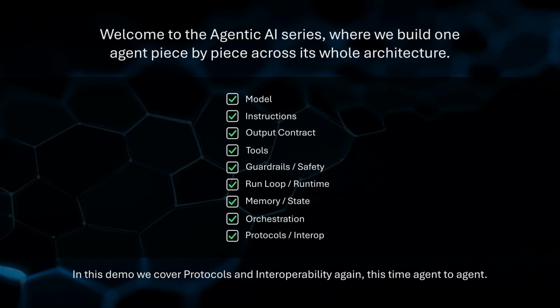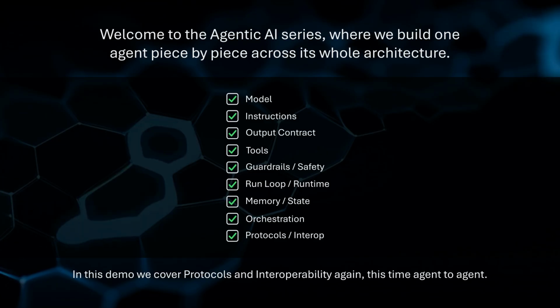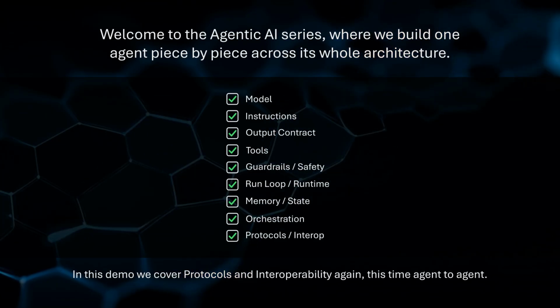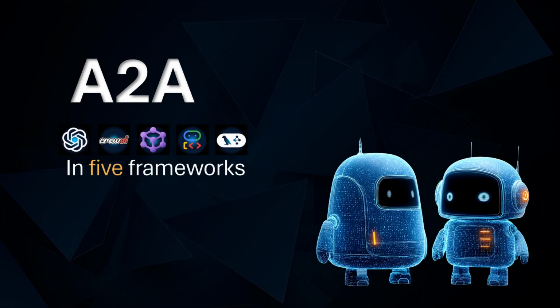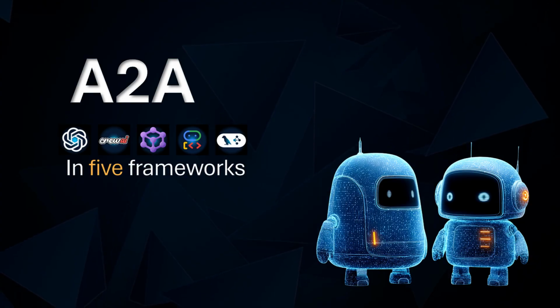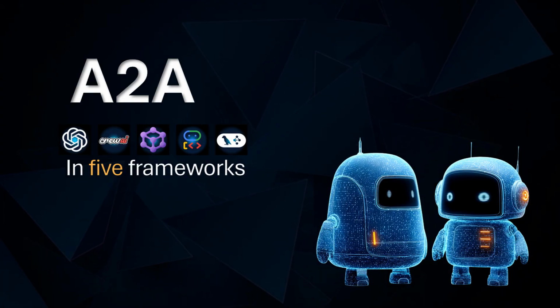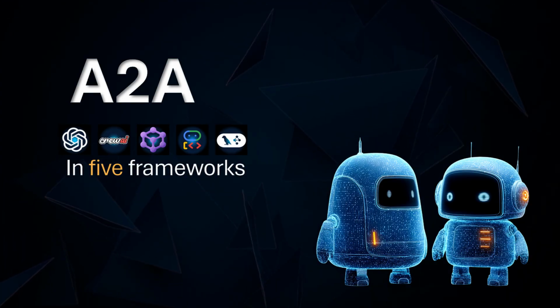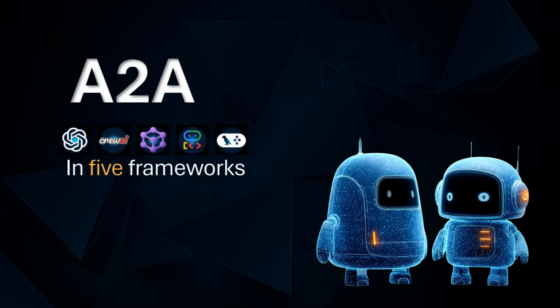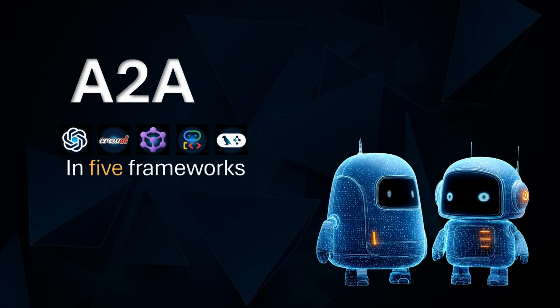With this, the picture is complete: a brain with a brief that can reason, act safely, loop, remember, coordinate, and now reach out to the wider world. This is the A2A demo, agent to agent. We will cover 5 frameworks: CrewAI, LangGraph, OpenAI, Microsoft, and Google ADK.